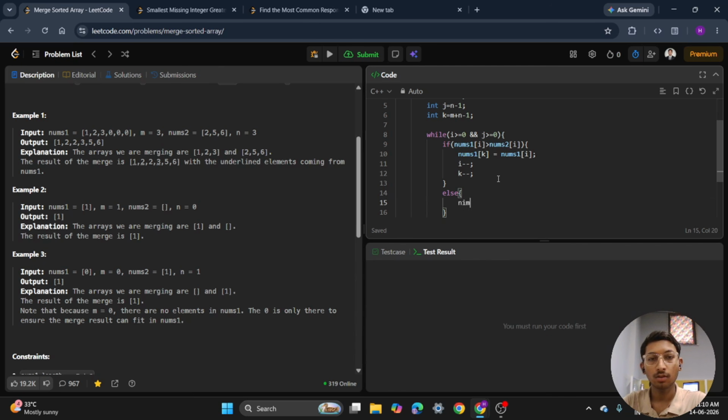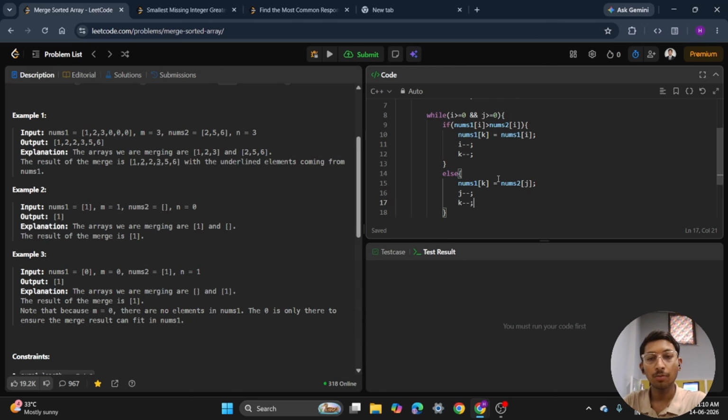So here, nums1 of k would equal nums2 of i, sorry, nums2 of j. With that, we will decrease the value of k and decrease the value of j.